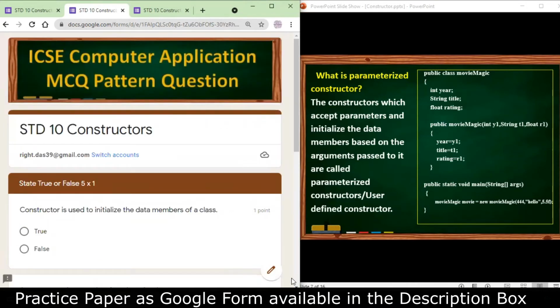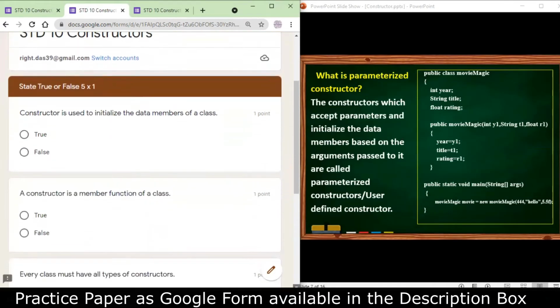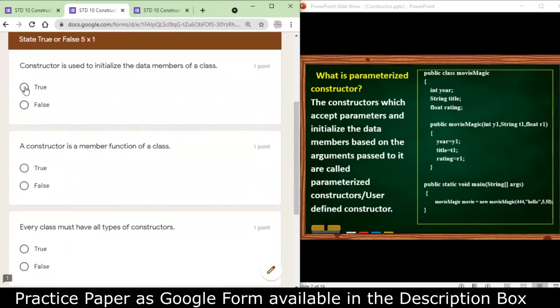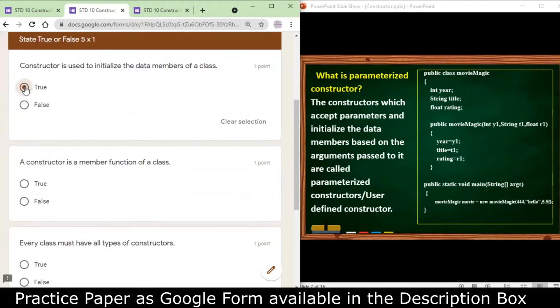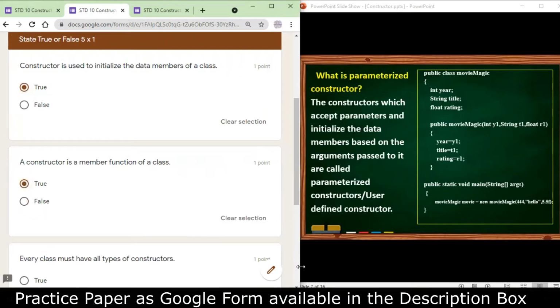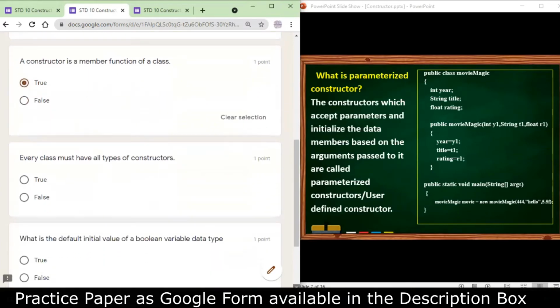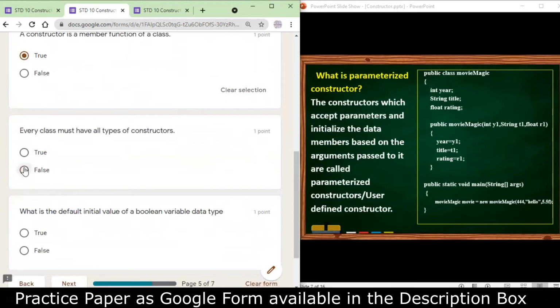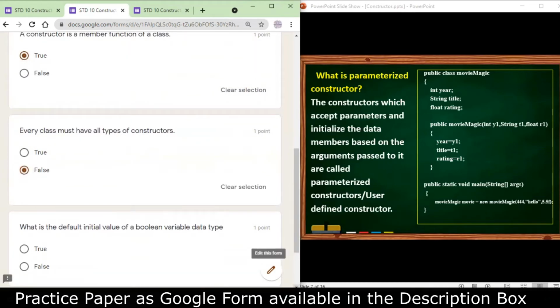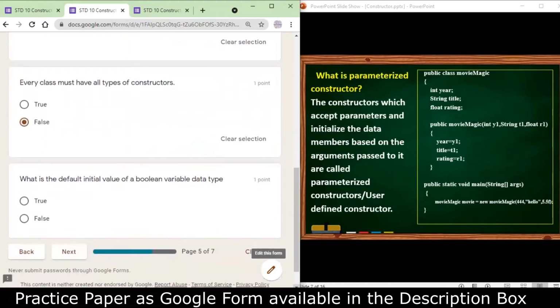True and false. Constructor is used to initialize the data members of a class. Yes. The only work of constructor is to initialize the data members of a class. A constructor is a member function of a class. Yes, it is a member function of a class. Every class must have all types of constructor. No, it's not required. A class need not have a constructor either, because if it doesn't have one, then the compiler will give a constructor. So class need not have all the types of constructor.